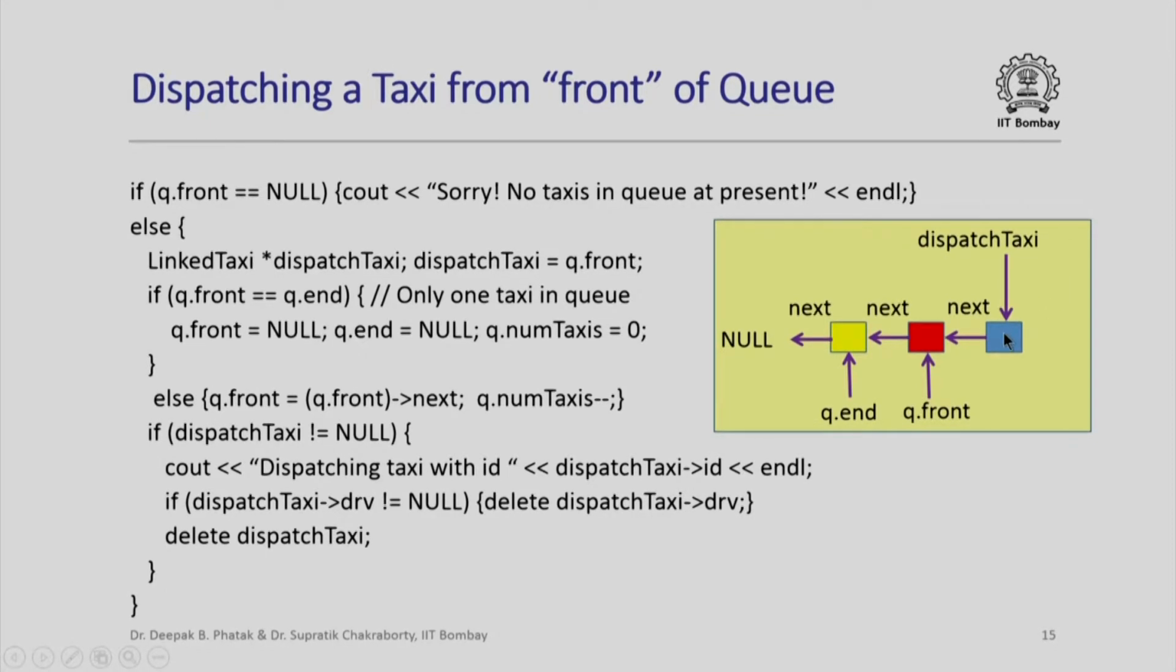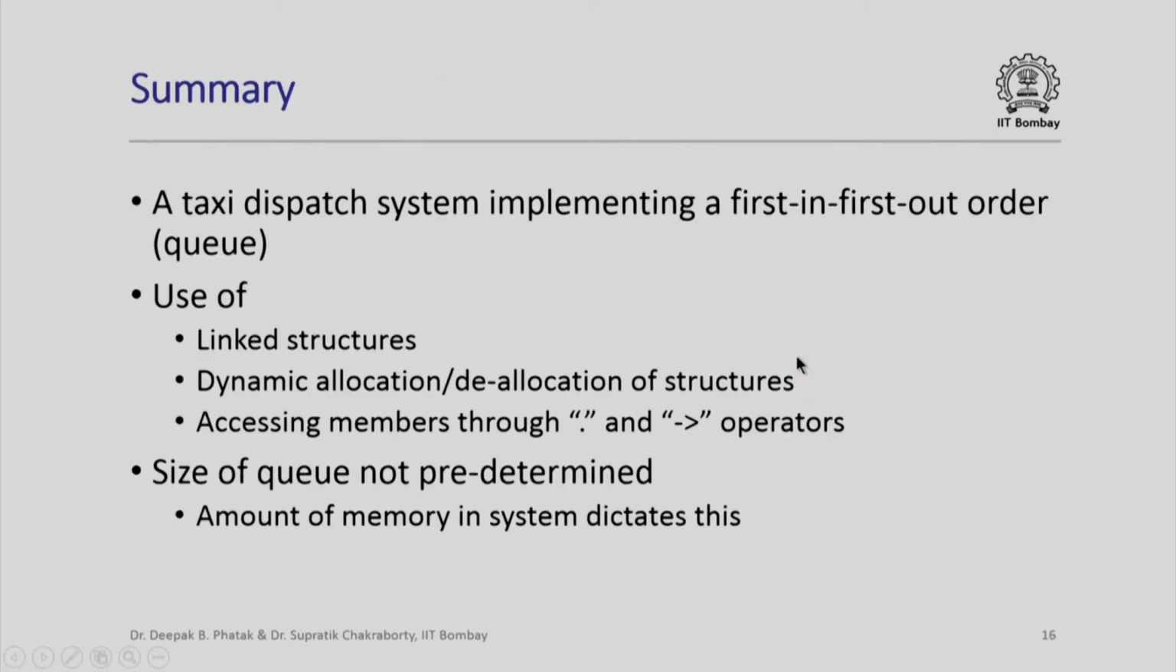And finally, after we have done that, we are going to delete the object of type link taxi from the heap itself by calling delete dispatch taxi. So that is what is going to happen. Dispatch taxi would be freed from the heap memory. So in summary, in this lecture we saw how to implement a taxi dispatch system which works in a first in first out order using linked structures. We made use of dynamic allocation and deallocation of structures, and we also saw that members could be accessed through both the dot and the arrow operators.